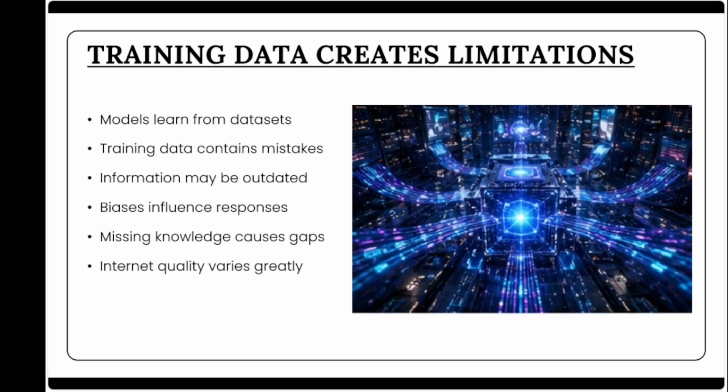Another issue is incomplete knowledge. No data set contains every fact about the world. When users ask questions outside the model's strongest knowledge areas, the AI may attempt to fill missing gaps using prediction rather than verified information. This becomes even more dangerous when users assume the AI always knows the answer. The model may produce highly polished responses despite lacking reliable context. In many cases, hallucinations are simply the result of imperfect training material combined with probability-based text generation.